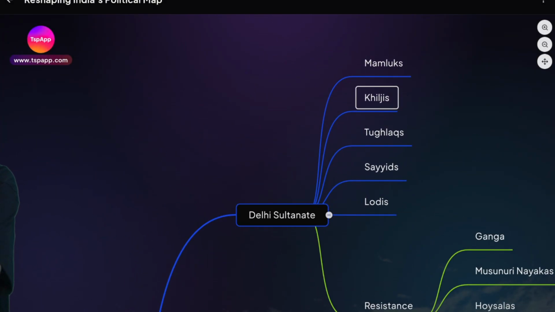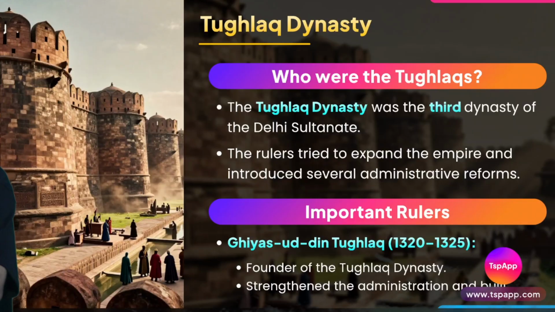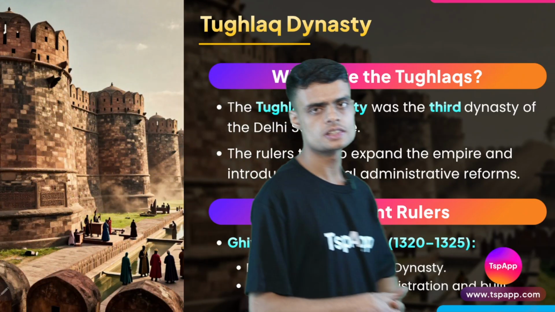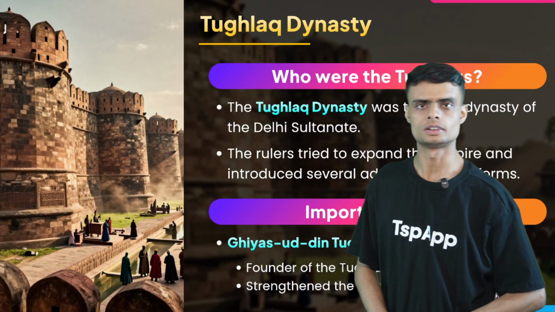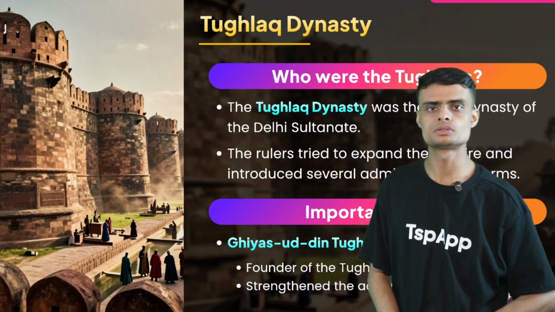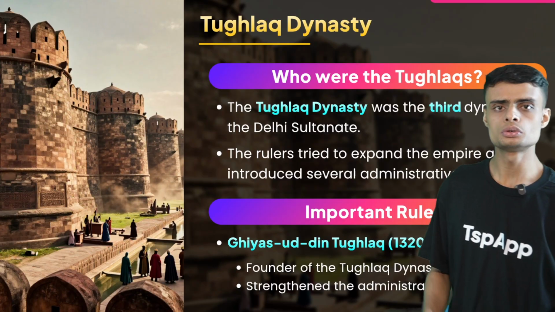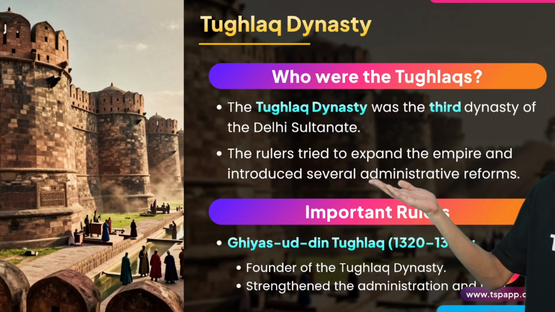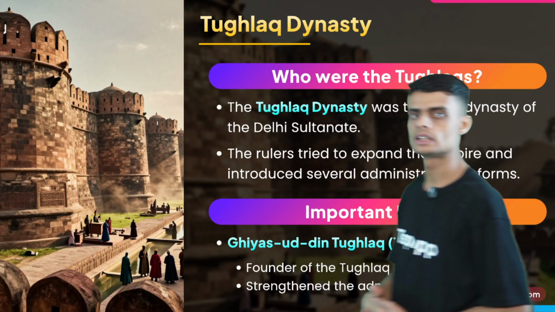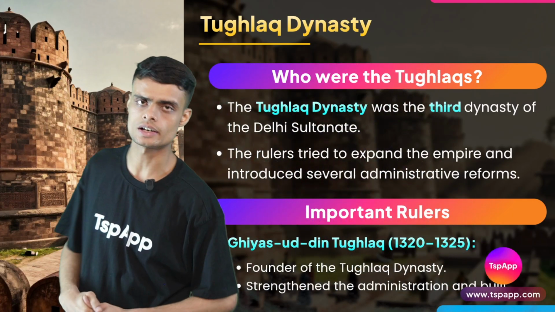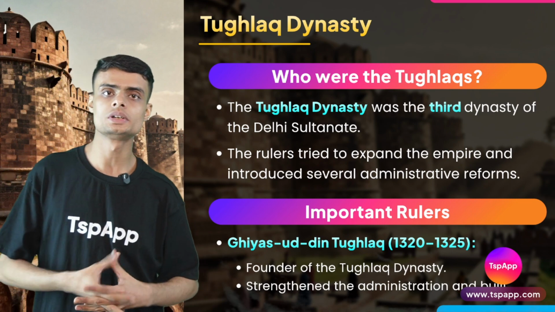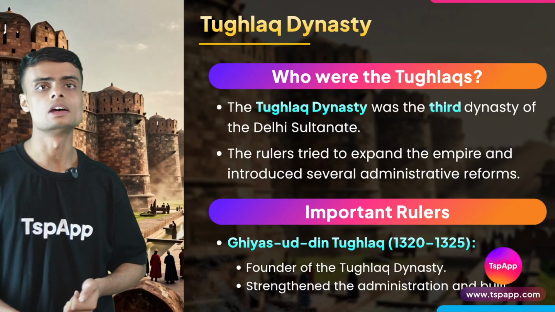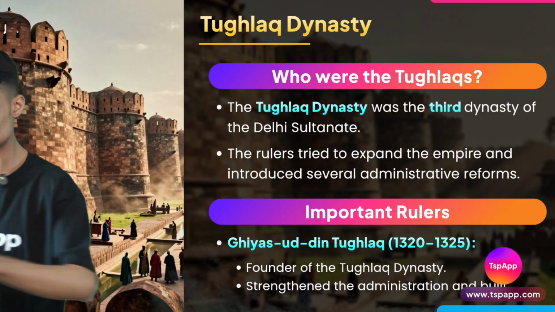Okay, now we will move on to Tughlaqs. Tughlaq Dynasty. Have you heard the name of the place in Delhi called Tughlaqabad? The part that is named after Tughlaq. Who were the Tughlaqs? Tughlaqs were the third dynasty of Delhi Sultanate. They tried to expand the empire and introduce several administrative reforms. Administrative reforms, in the sense, they tried to introduce different methods of ruling the kingdom, different ways to collect taxes, different types of coins. We'll read all of these things right now.